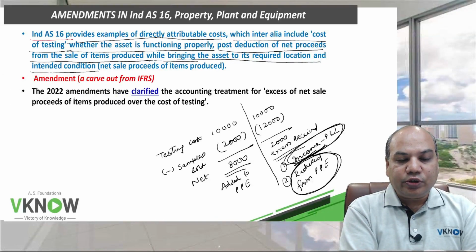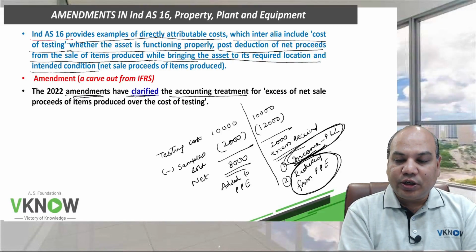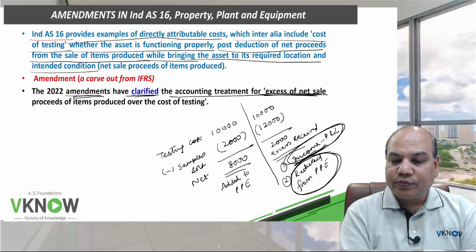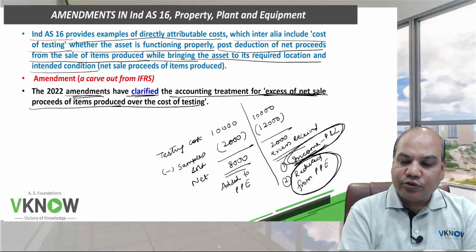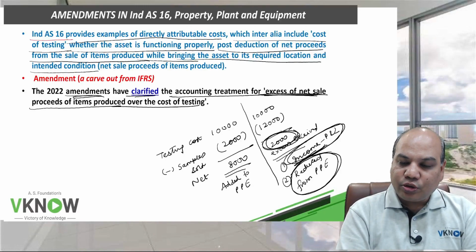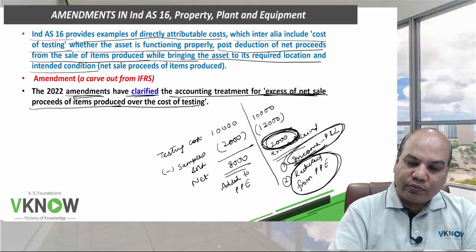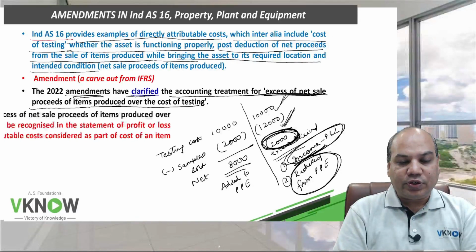The 2022 amendments have clarified the accounting treatment for excess of net sale proceeds of items produced over the cost of testing. Means they are talking about the second scenario where the sale proceeds of items produced while testing are more than the cost of testing.